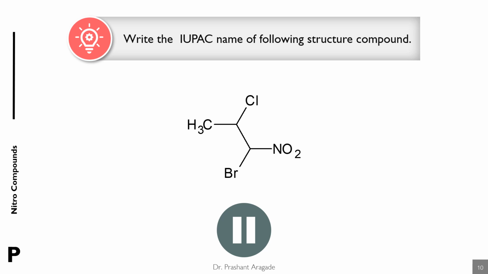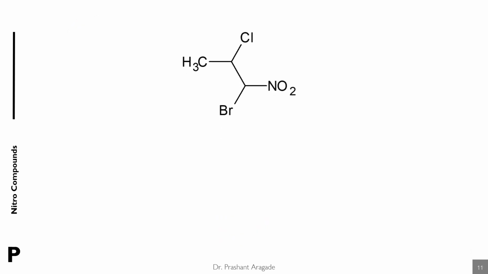So here is a practice problem for you. Write the IUPAC name of the following structure compound. Now let's play the video. Step 1 is to select the longest continuous carbon chain, then number from the carbon atom on which the substituent is attached. So this is the numbering containing 3 carbon atoms. So the name of the parent is propane,